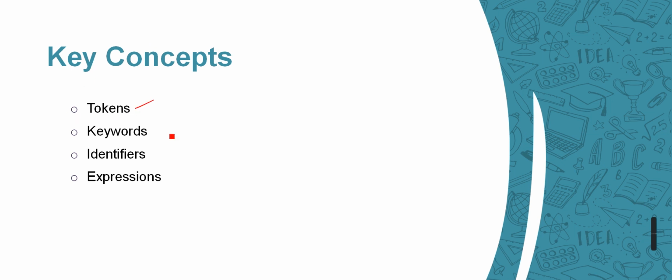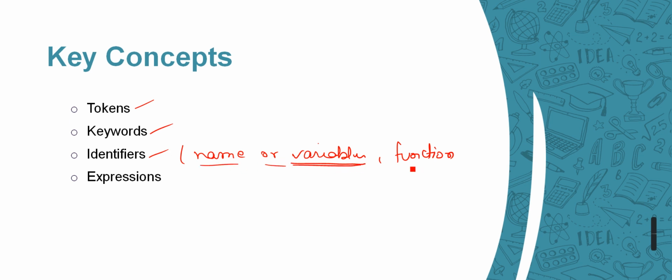Okay, so tokens are the smallest unit, keywords are the reserved words, and identifiers are the names of variables, functions, or classes, the names which we assign. We haven't learned about functions yet, but we have learned about variables. So the names are termed as identifiers.